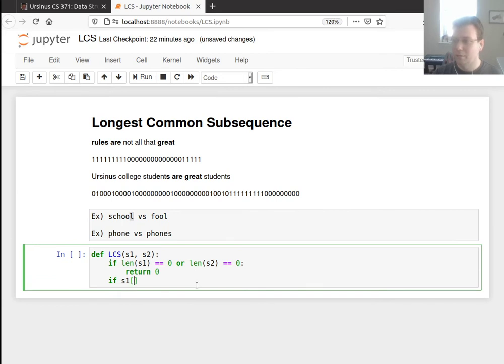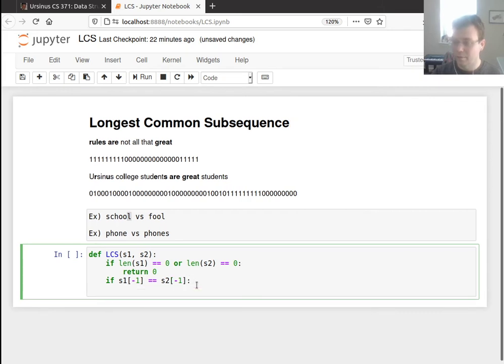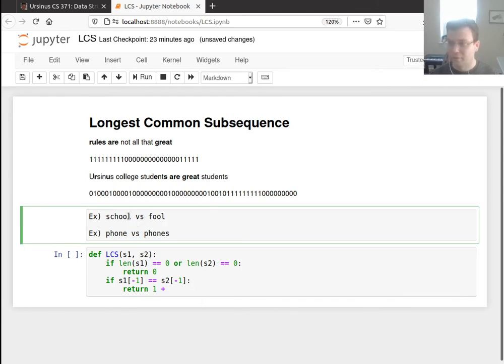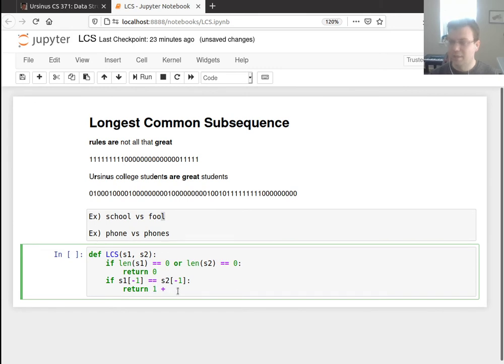So I'll say if S1[-1], the last character of S1, is the last character of S2, then what I can do is return 1 plus, well, now I'm going to recursively call this because I'm going to try to match everything else. So I will remove these two characters because I know I'm going to include them and match them. And let me try to match everything else that came before that. So that's the recursive call there.